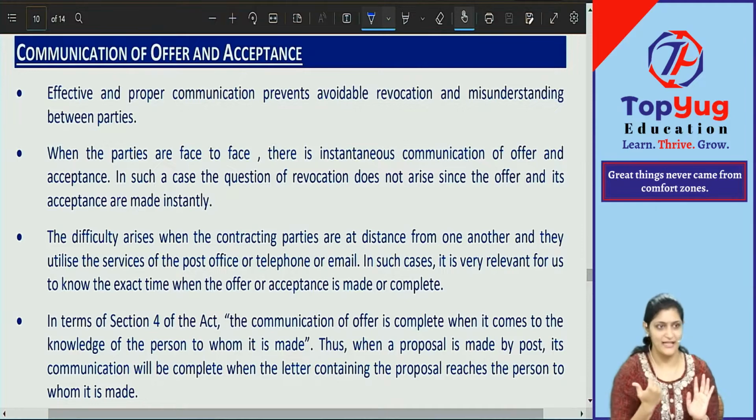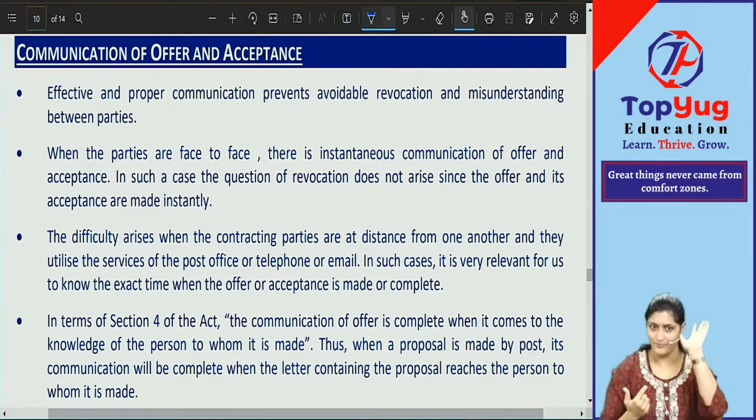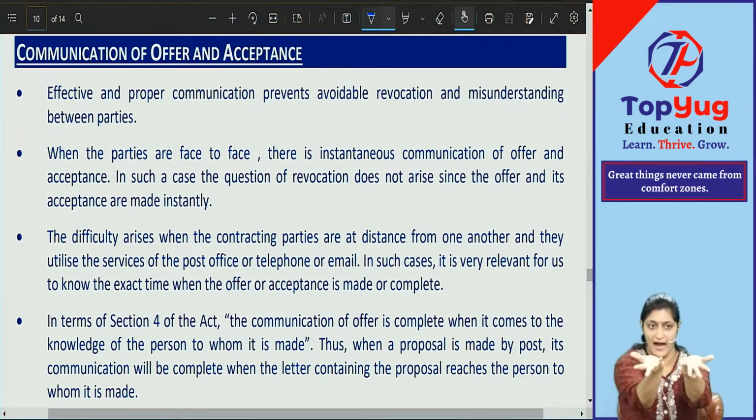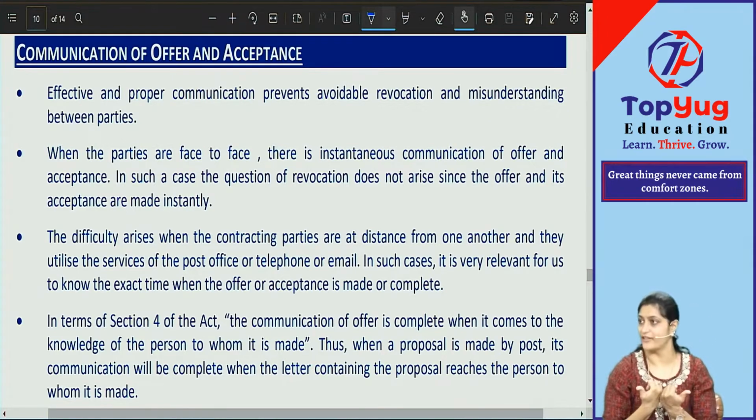Did you say yes? I gave you 5 days time. You still did not say yes. On the second day only I'm coming and telling you I am taking back my offer. I gave you an offer, I am taking back that offer. That is known as what? Revocation. Understood? Anyways, revocation we'll also see later. After communication of offer and acceptance, we have revocation of offer and acceptance. There we'll see revocation again.